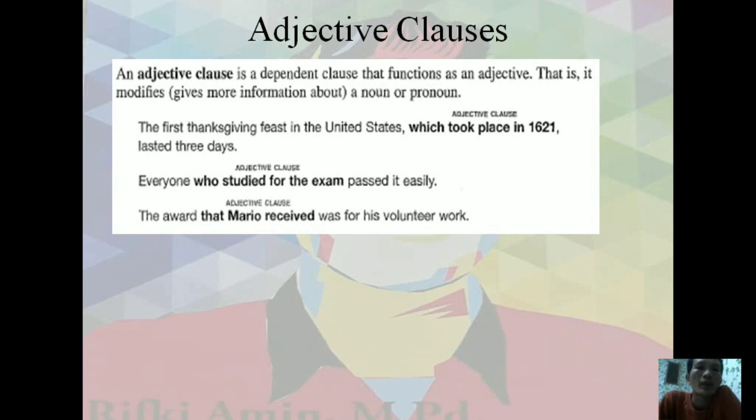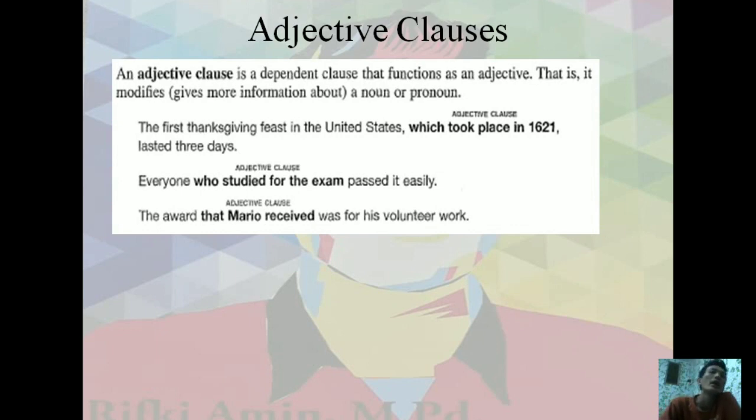The second, I would like to modify the word everyone. Actually, the sentence is "Everyone passed it easily," but there are so many people. That's why I would like to modify the word everyone to make it specific: Everyone who studied for the exam passed it easily.